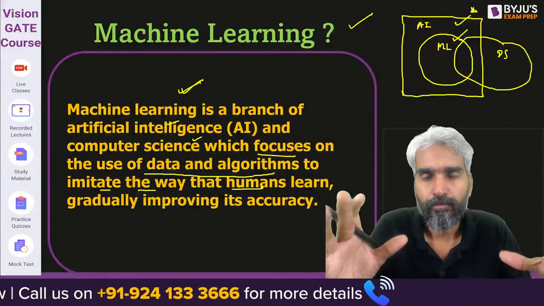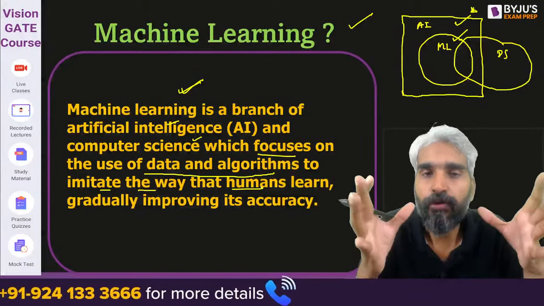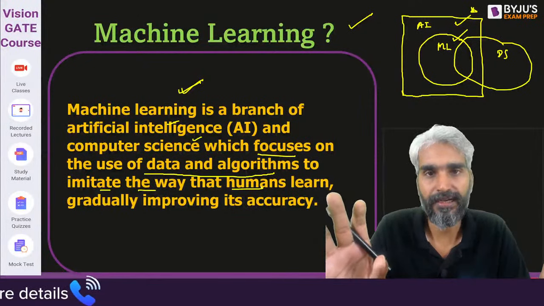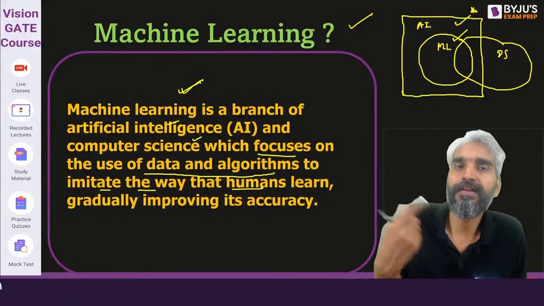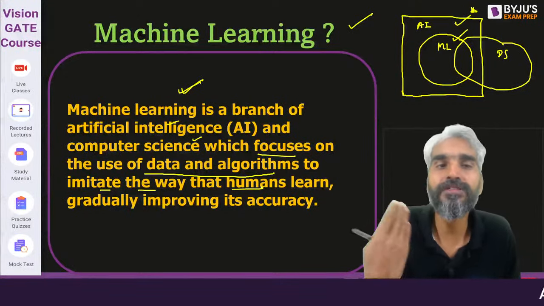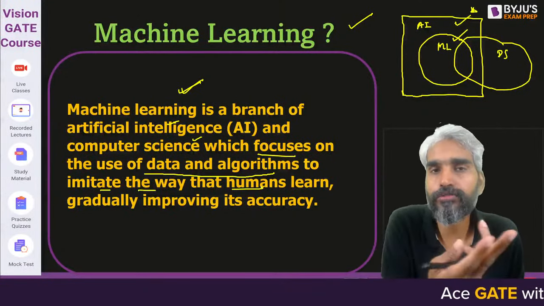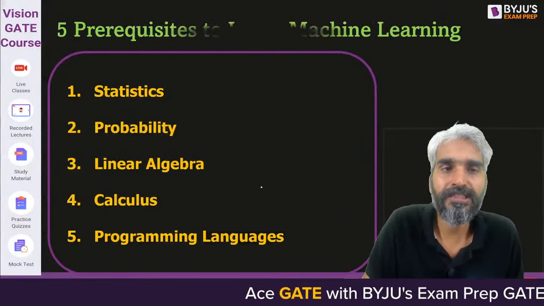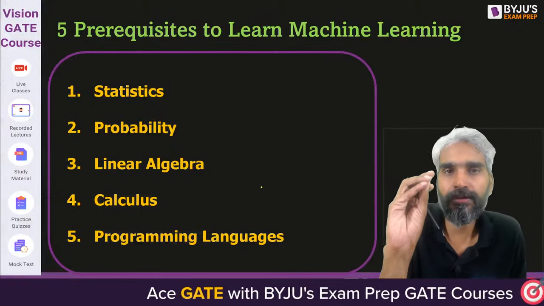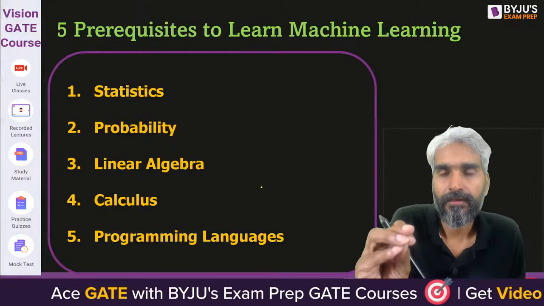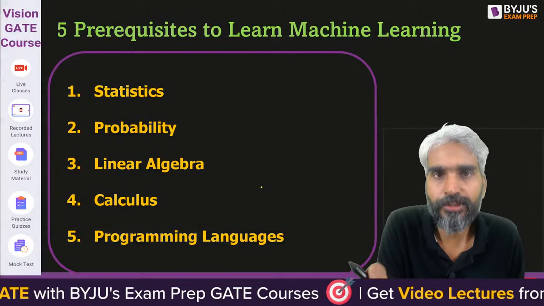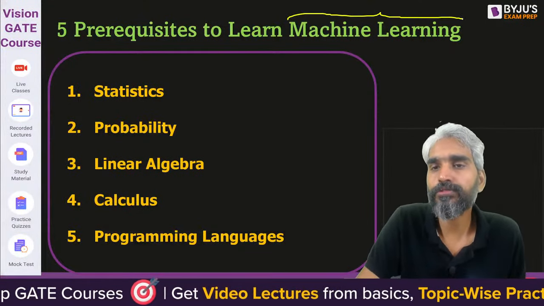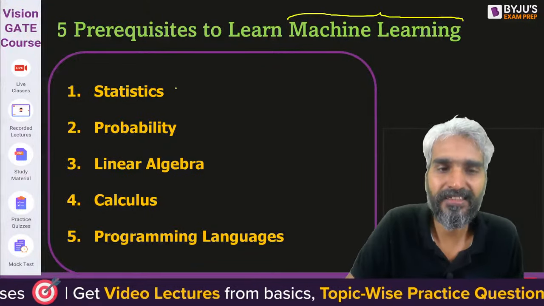But what is more important, sir, before we start learning, what should be known to us? That's the first idea. Someday somebody tells me that they want to start learning the course of machine learning. So what is the prerequisite for that? Let me tell you the 5 things which should be known to a student before he or she starts learning the course of machine learning. So one thing is statistics.